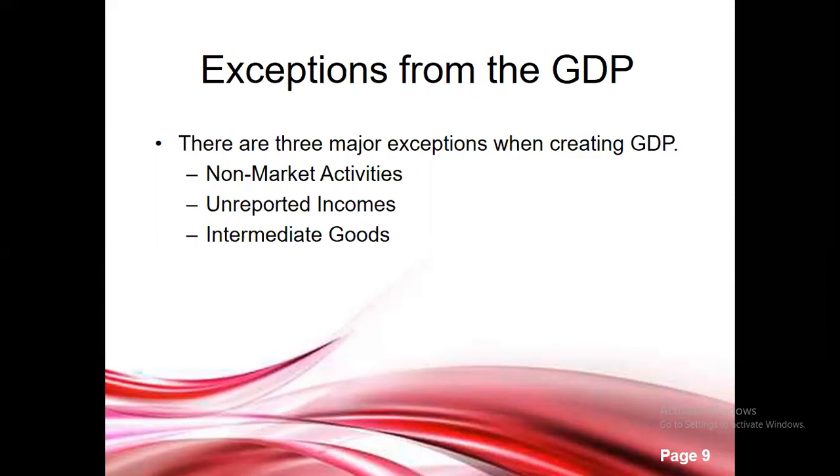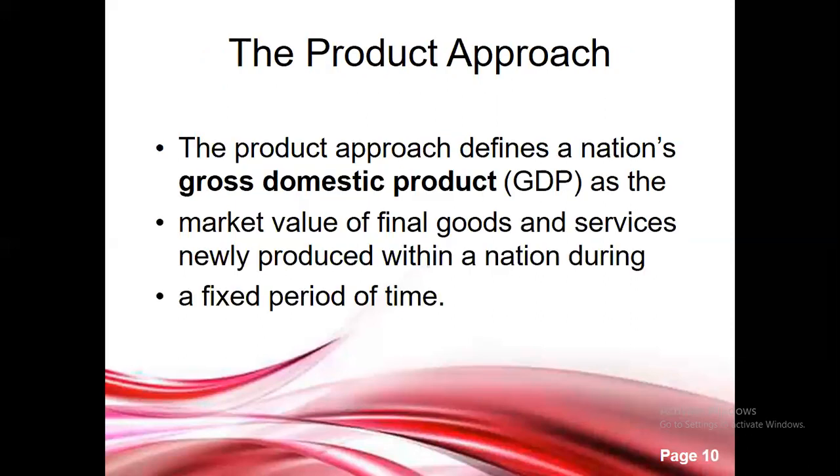Intermediate goods are those goods which are inputs in the production of final goods, like the engine of a car, which is not counted, right? When you calculate the total value of a car, you will not consider the engine as a separate good or service, right?